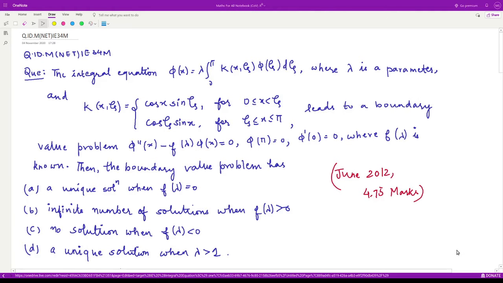Hello everyone, welcome to this question. This question is from June 2012, which is consisting of 4.75 marks. Let us see the question.